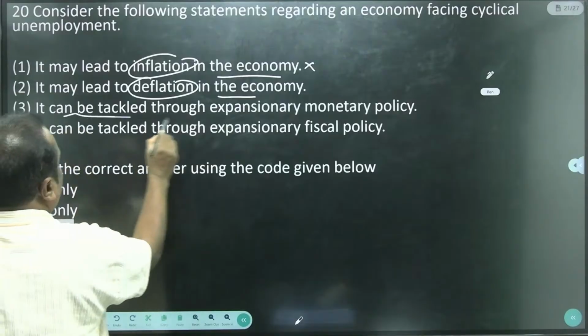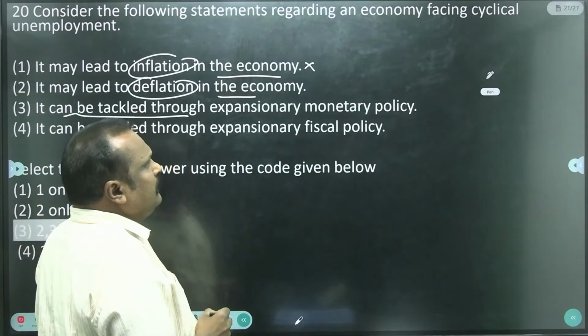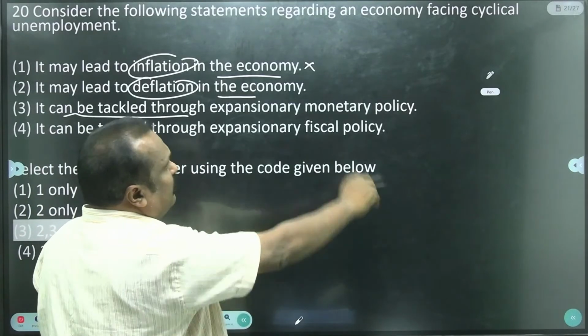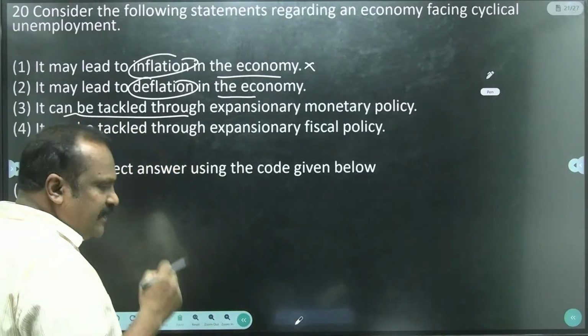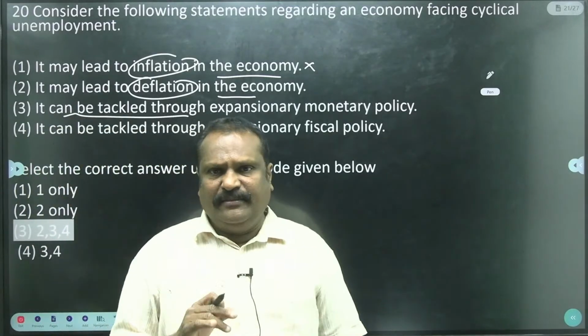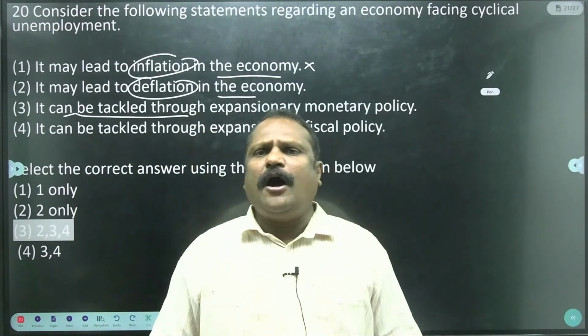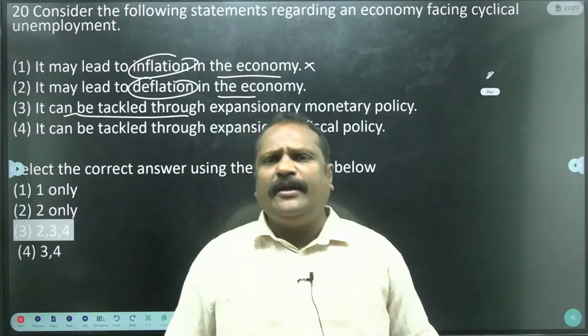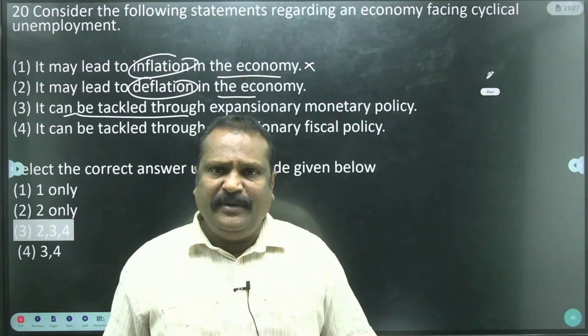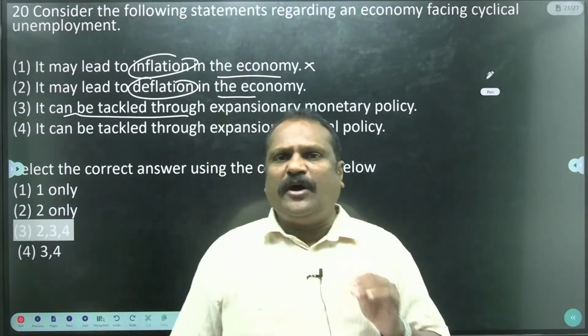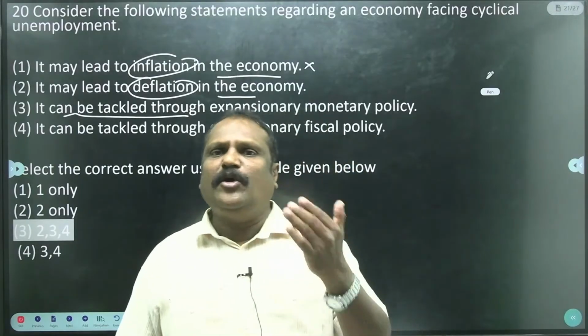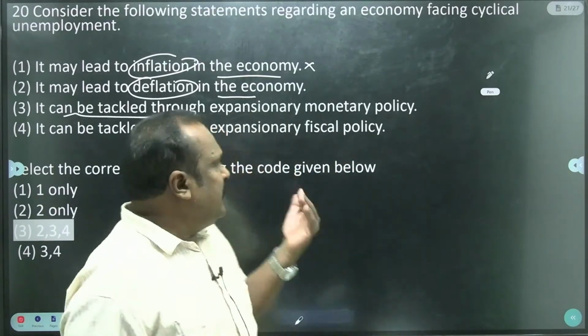And it can be tackled through the expansionary monetary policy. Yes, the inflation will be controlled by the monetary policy. Monetary policy means the policy of the RBI or the MPC, Monetary Policy Committee, because MPC and RBI both participate to control the inflation. That is the monetary policy. Okay, then come to the other one.